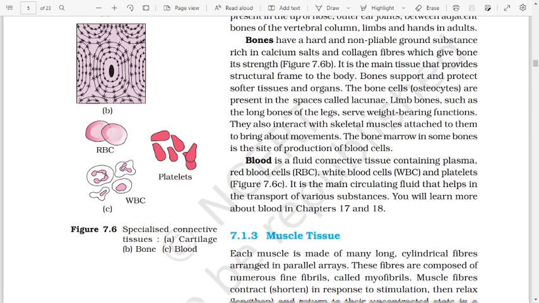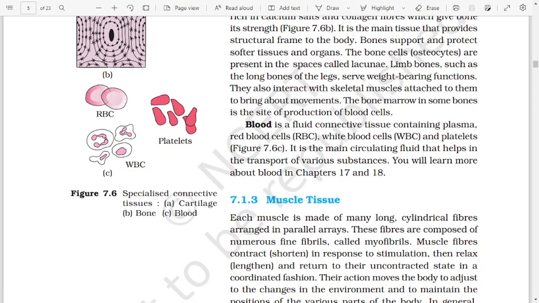Blood is a fluid connective tissue containing plasma, red blood cells (RBC), white blood cells (WBC), and platelets. Figure 7.6c. It is the main circulating fluid that helps in the transport of various substances. You will learn more about blood in chapters 17 and 18.